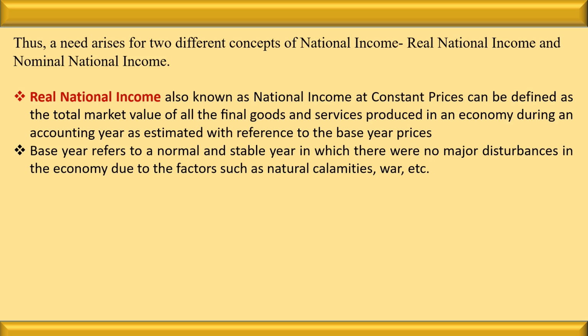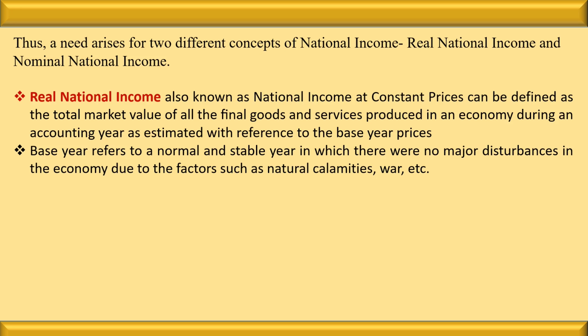Now the question is, which year will be considered as the base year? The year in which the major disturbances are zero, that very year is considered as the base year.